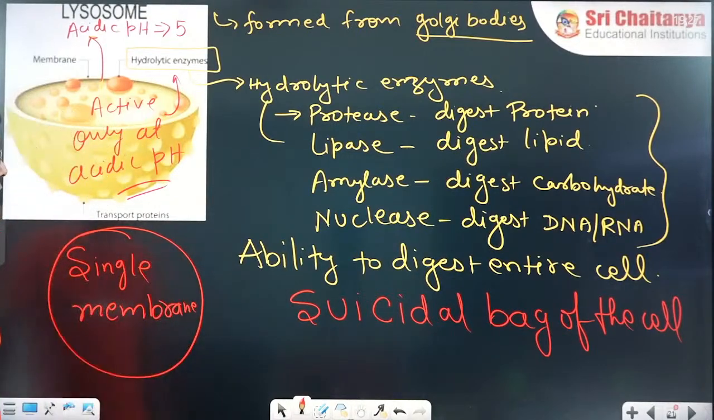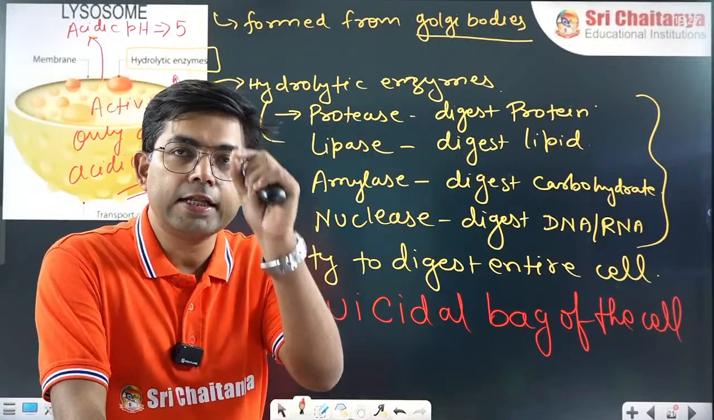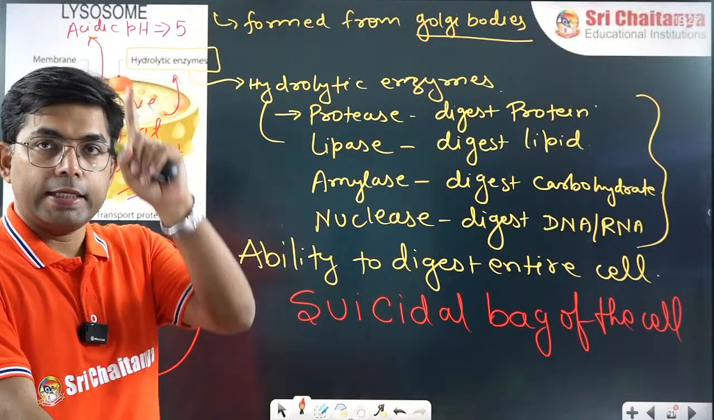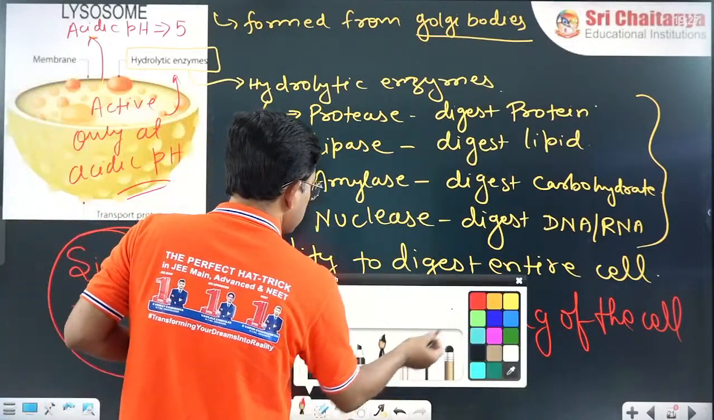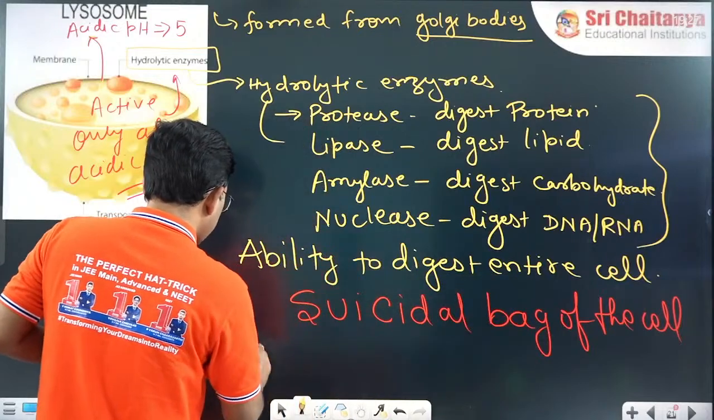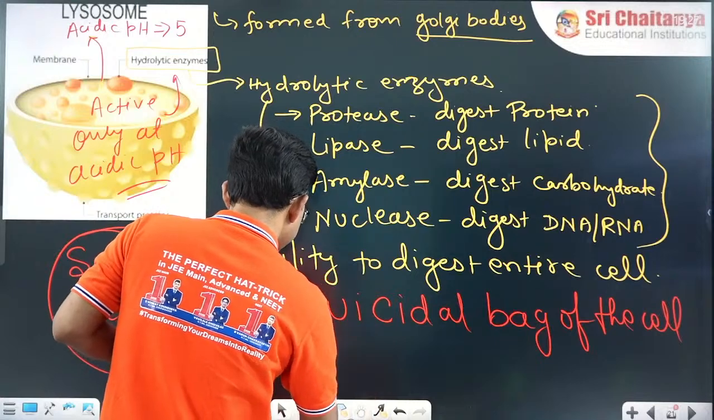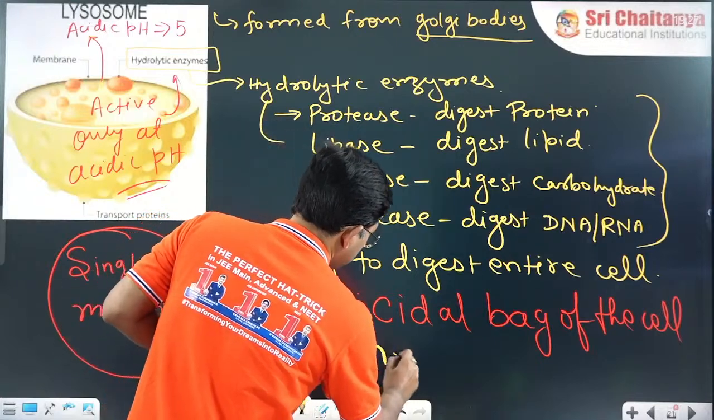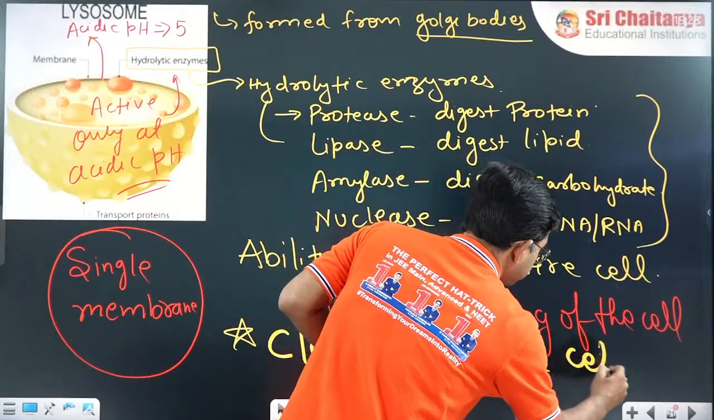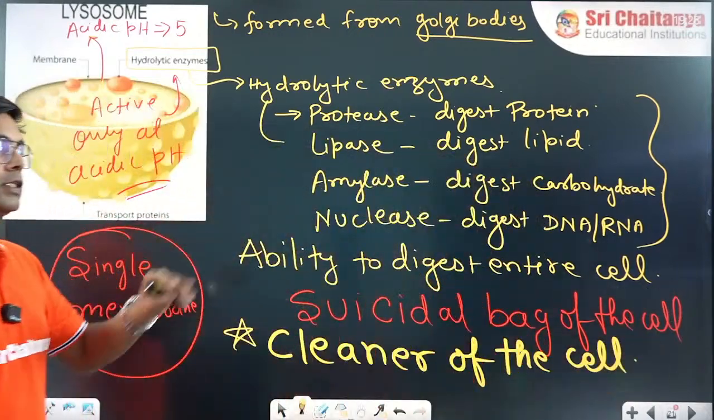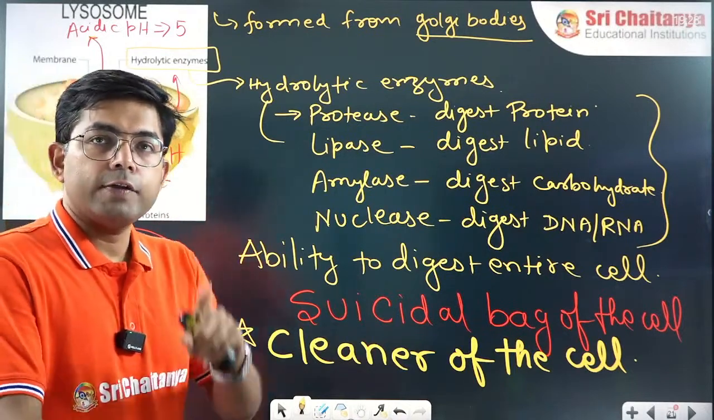Another important point: we have seen it is called the suicidal bag of the cell. Is there any other name for it? Yes, there is one more. It is also known as the cleaner of the cell. You can also call it the cleaner of the cell. Understood this point?